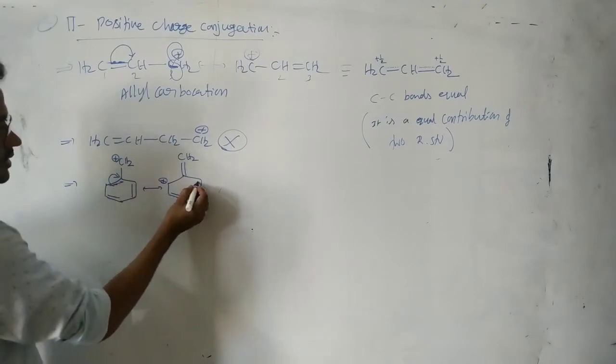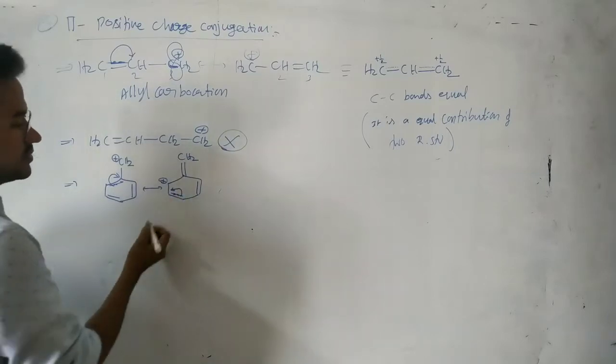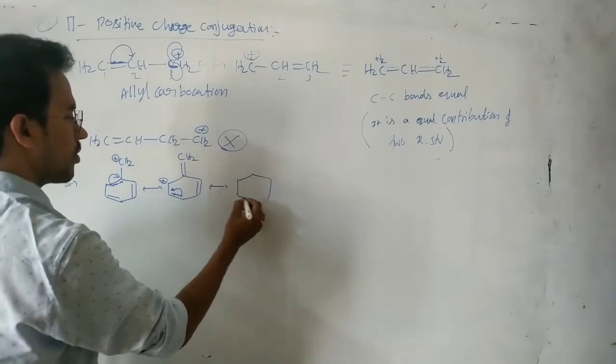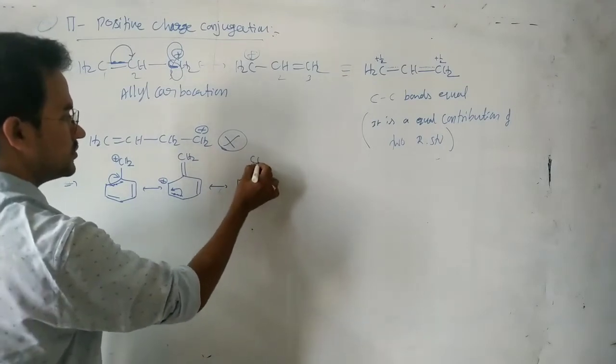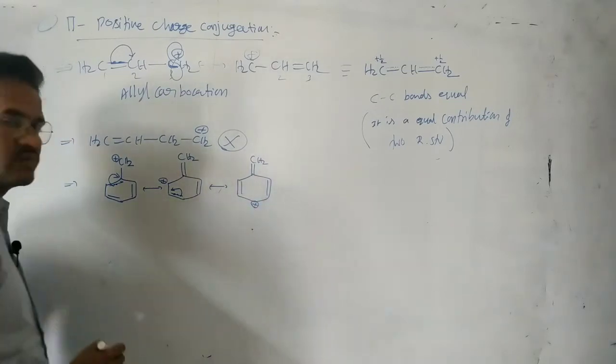Then here the remaining 2 pi bonds. Next again the pi electrons move to this carbon, so here a negative, here a positive. CH2, pi bond, here pi bond, here positive charge.